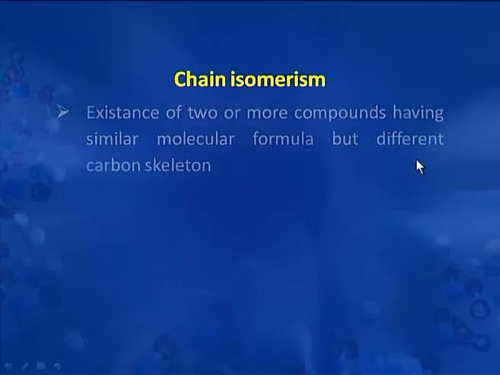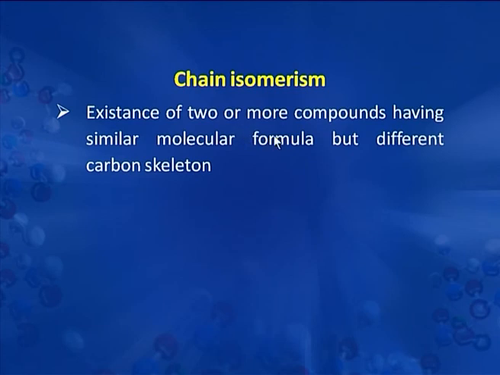Chain isomerism is the existence of 2 or more compounds having the same molecular formula but different carbon skeletons. They are called chain isomers. Now, as you know, carbon is attached to other carbon and may form chains. 2 carbons form ethane, 3 carbons form propane, and when we reach 4 carbons, we get butane.